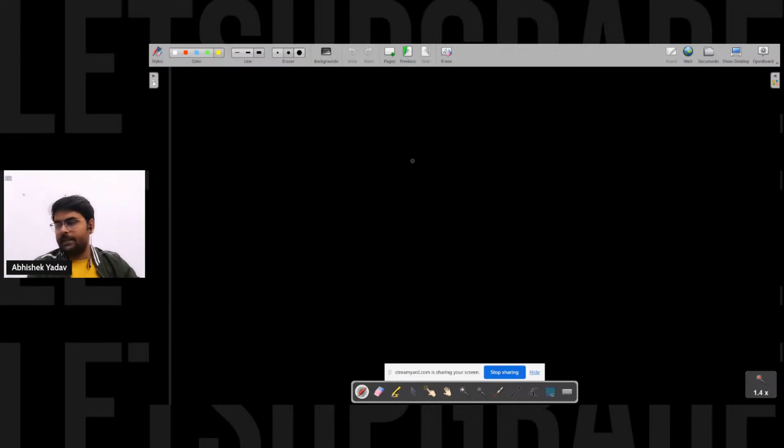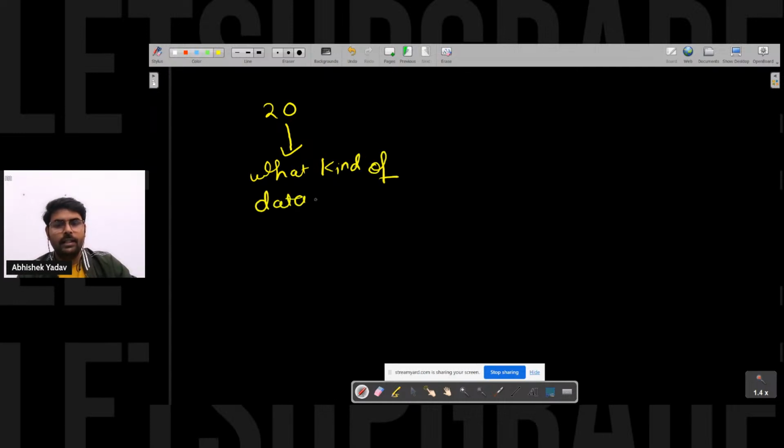So guys, let's suppose I want to store data 20 here, right? So I need to tell the compiler two things, in order to store the data inside my memory. The first thing is what? What kind of data I need to store inside my memory?